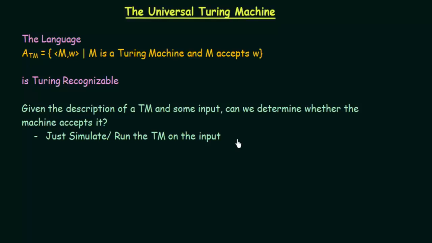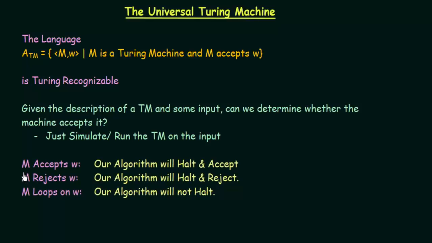So this universal Turing machine will behave exactly like the other Turing machine whose description we passed to the universal Turing machine. If the Turing machine M accepts W, then our algorithm will halt and accept. If M rejects, our algorithm will halt and reject. And if M loops on W, then our algorithm will not halt. So here we see that the universal Turing machine will behave exactly like the Turing machine M that we pass to it. Let me explain once more.